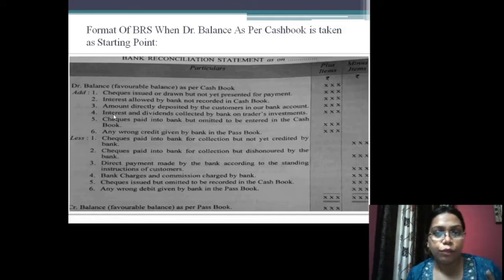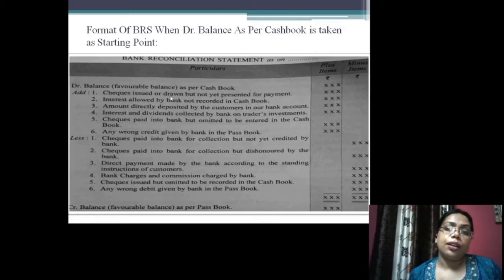So what I have to do, I have to make changes in the cash book. So I will again add this amount to the cash book. So I have done this here. I have added this check to the cash book.